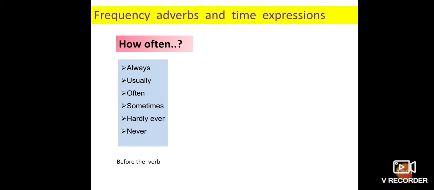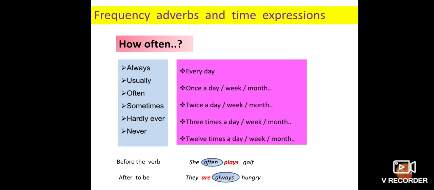We are using these kinds of adverbs before verbs or after verbs. So she often plays golf. So what does she play? Golf. When? How often? Often. So often is an adverb. So here next, after to be: they are always hungry. So always is an adverb.